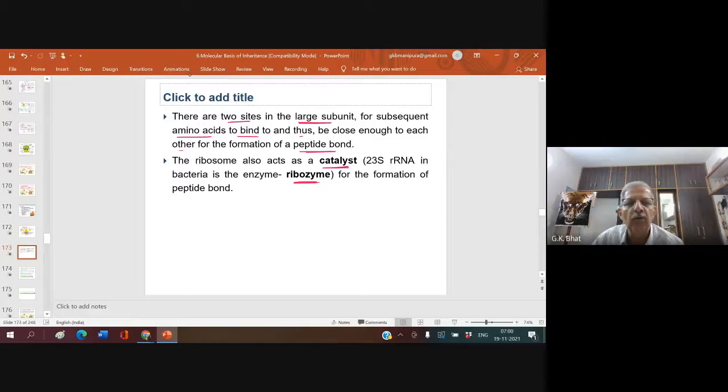So ribosomal RNA acts as a catalyst. This is required for the formation of the peptide bond, which is formed between the amino acids.